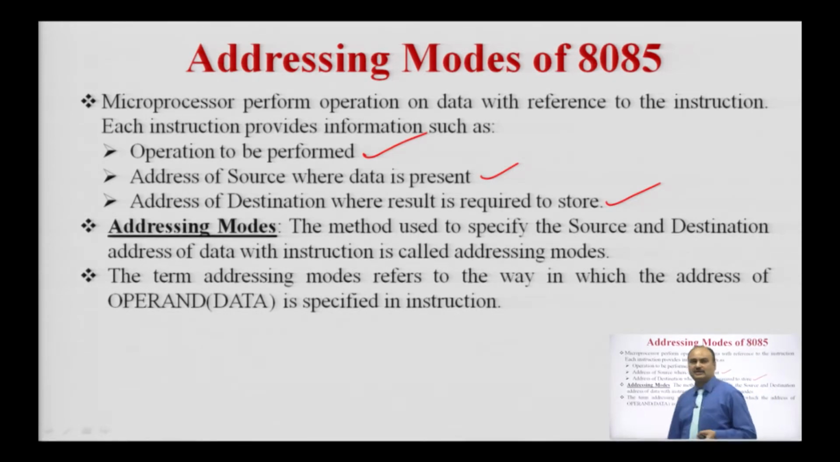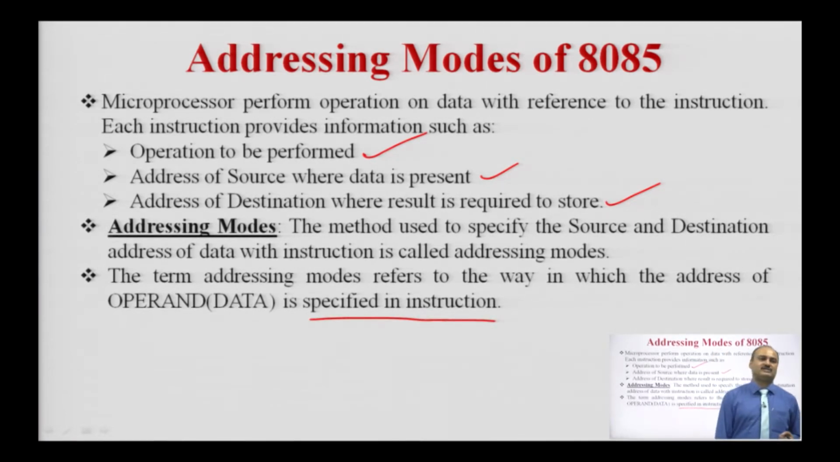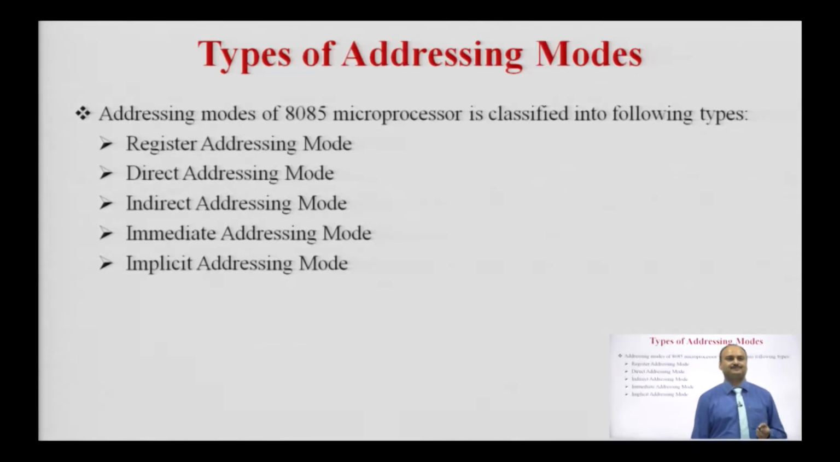So, addressing mode is nothing but the method used to specify the source and destination address with the instruction. It means the method or technique used to specify the address of source and destination with the help of the instruction is called the addressing mode. The term addressing mode refers to the way in which the address of the operand or data is specified in the instruction.